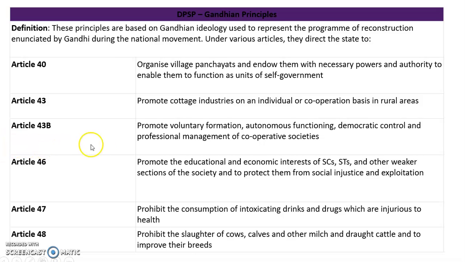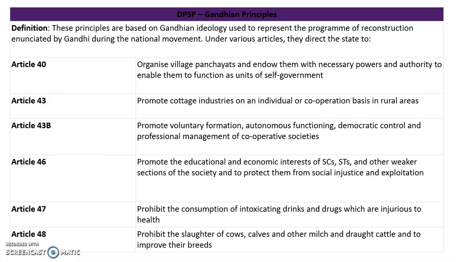Then it says to promote voluntary formation, autonomous functioning, democratic control and professional management of cooperative societies. The cooperative societies are being established, and they have to function autonomously and have democratic control. What does 46 say? Article 46 says that educational and economic interests shall be promoted, particularly of SCs, STs and other weaker sections of society. Why? To protect them from social injustice and exploitation.